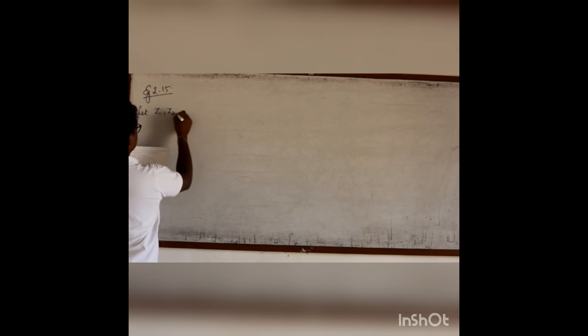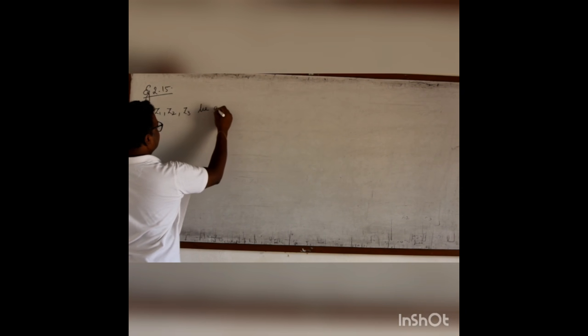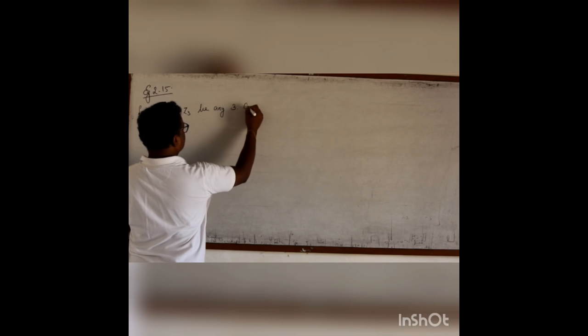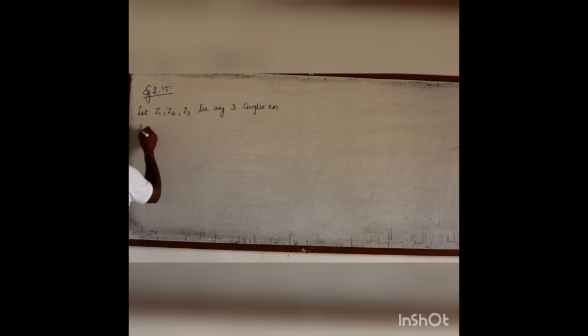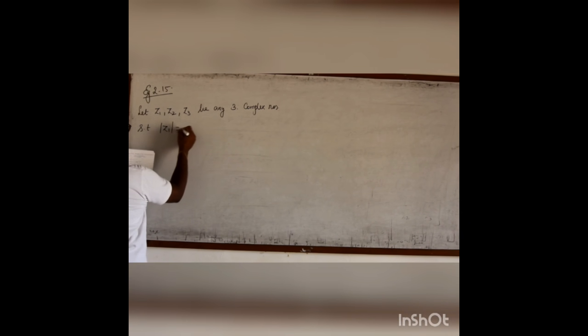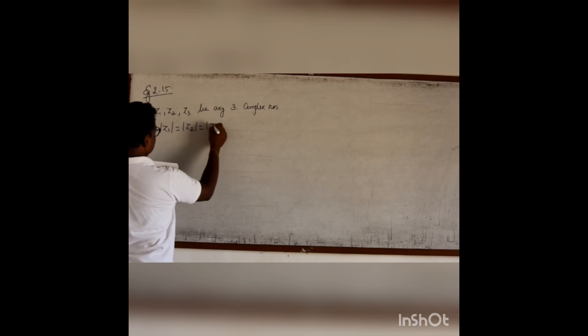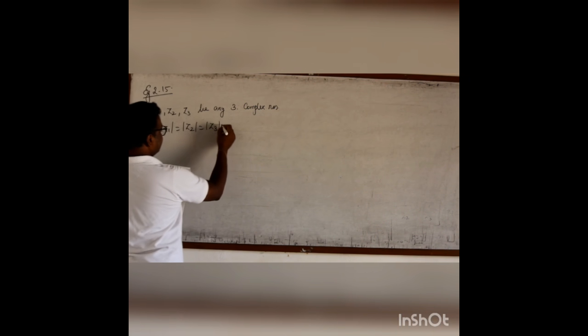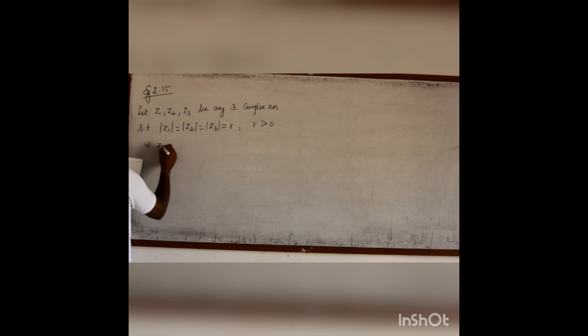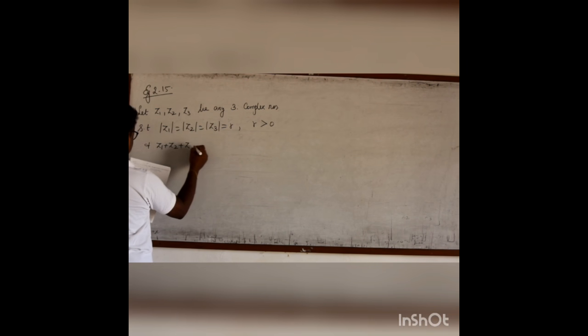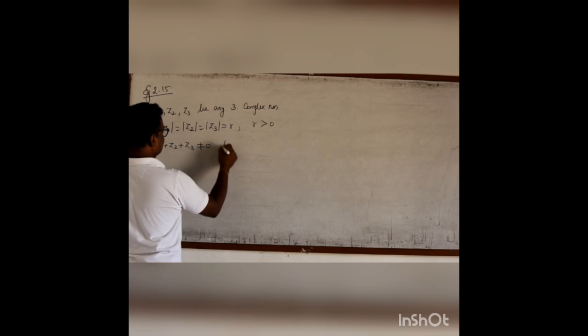Okay. Next we shall go to example 2.15. Let z1, z2, z3 be any three complex numbers such that modulus of z1 equal to modulus of z2 equal to modulus of z3 equal to r, where r is greater than 0, and z1 plus z2 plus z3 is not equal to 0.